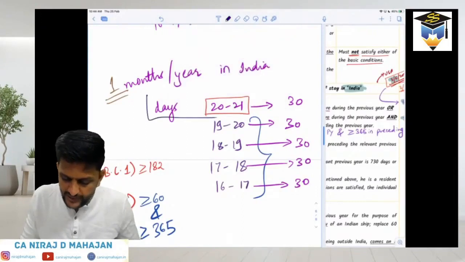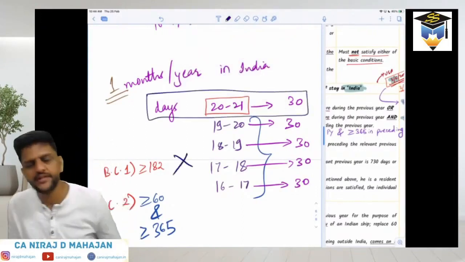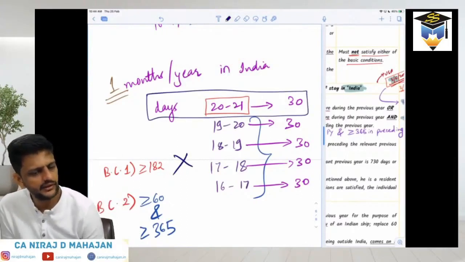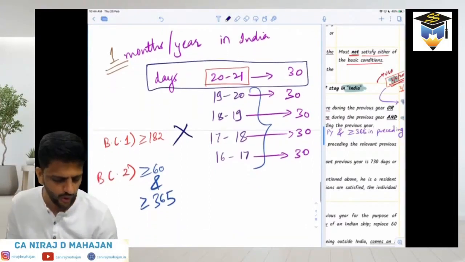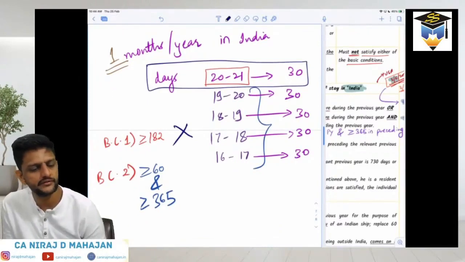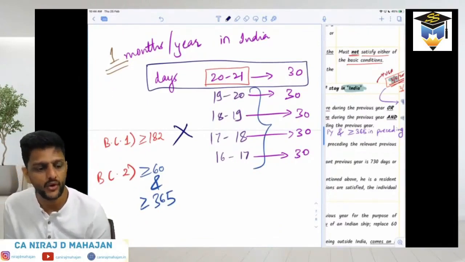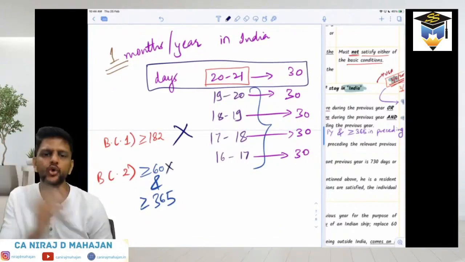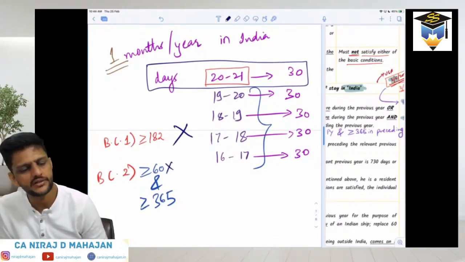Was he in the previous year at least 182 days? Answer is no. Basic condition number 1 not satisfied. Correct? Now you tell me, bachcho. What about basic condition number 2? Satisfied or not satisfied? Also not satisfied, bachcho, because in the current year, he is not there for 60 days. Topic over. You don't even have to check earlier years' number of days.